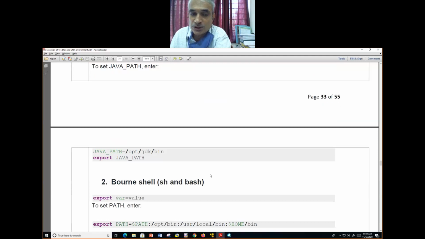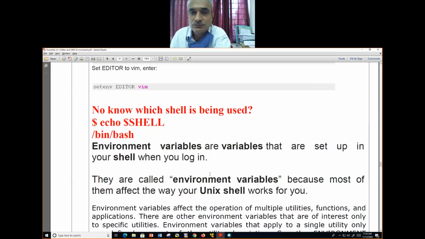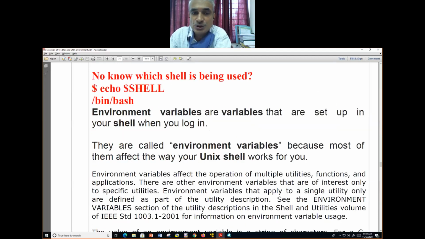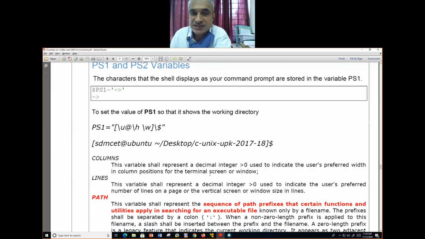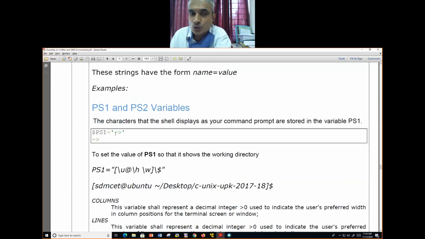Yesterday I told you also, I want to change the command prompt symbol from dollar to something else. I told you how to do it, and how to set it back, with the working directory and all. You will try all these things and try to understand them.